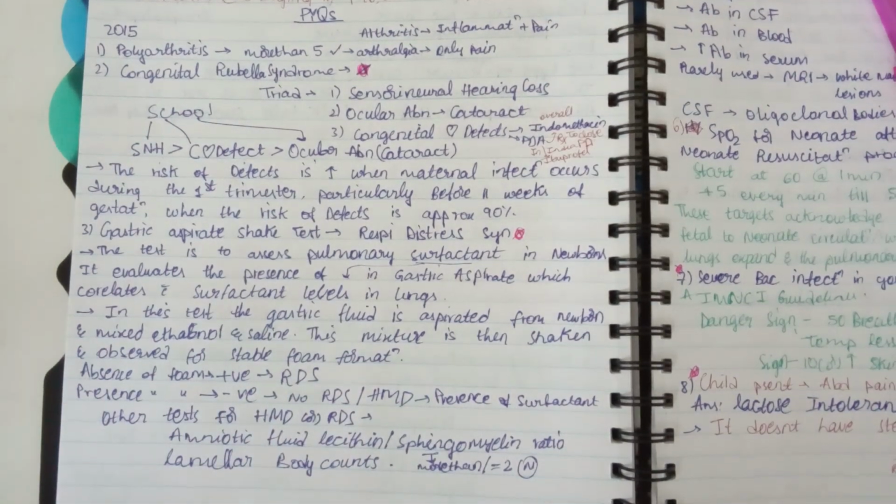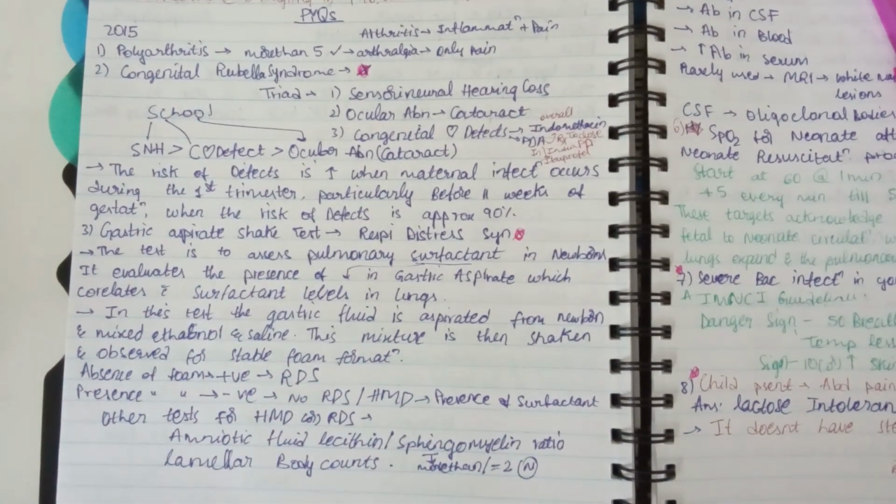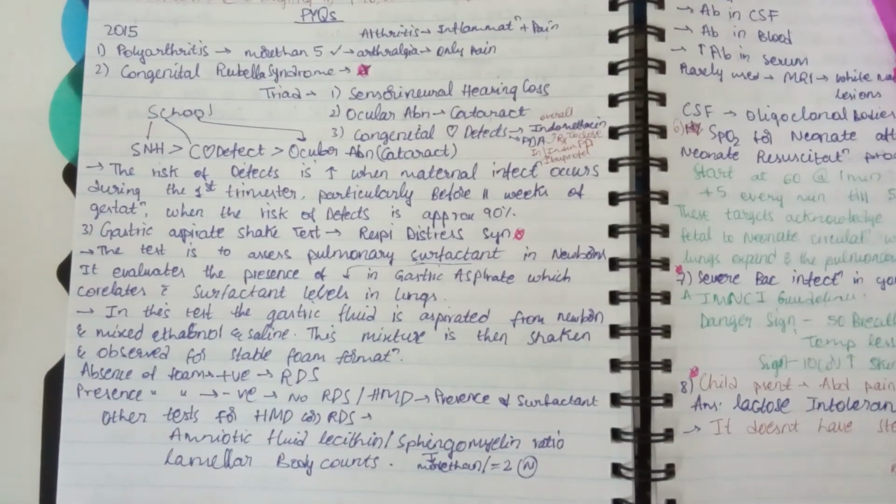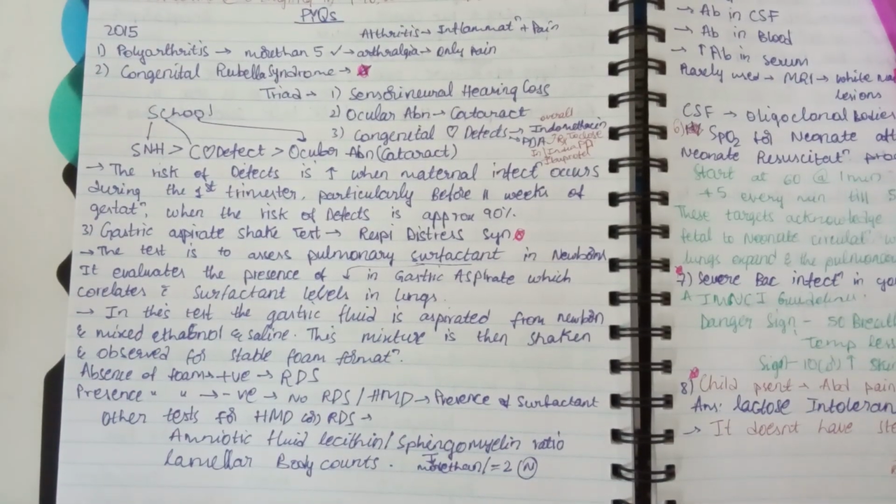In this video, we are discussing PYQs of Pediatrics from the 2015 NEET PG paper. The first question is polyarthritis. The question is how many joints are involved in polyarthritis. The answer is more than 5.